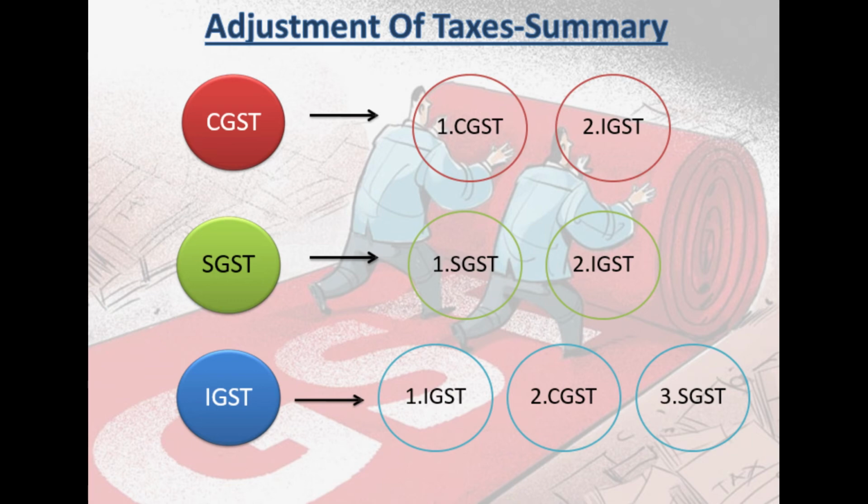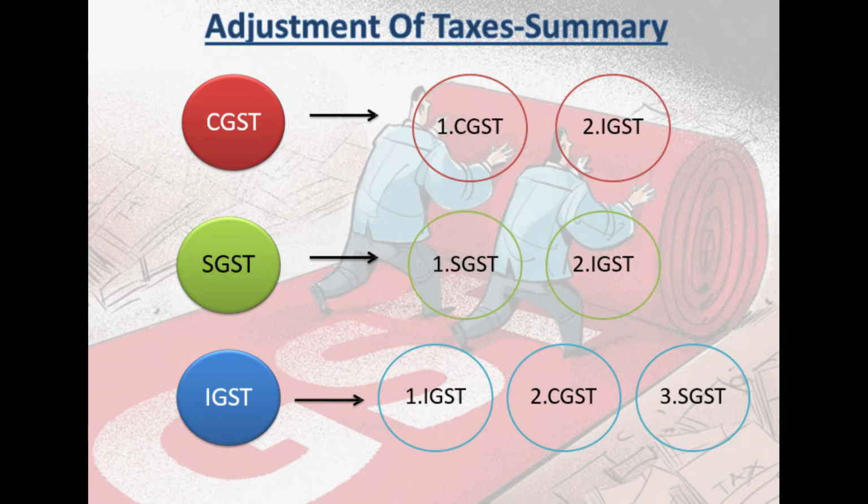But they say that the order of priority for setting off of IGST is IGST to be adjusted against IGST first. Then if further IGST credit is remaining in your hands, it can be adjusted against your output CGST liability. And after adjusting output CGST liability, if anything is remaining in your hands, then that IGST credit can be adjusted against SGST output liability. I hope I am clear.